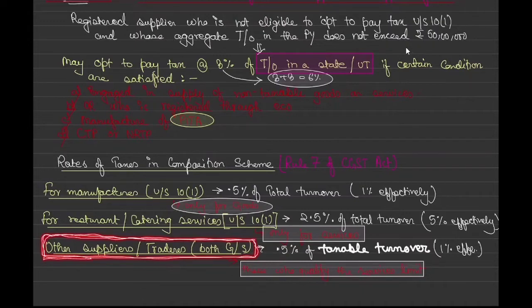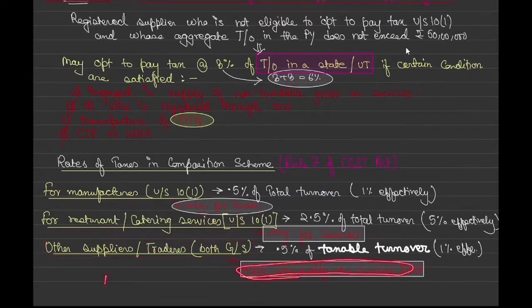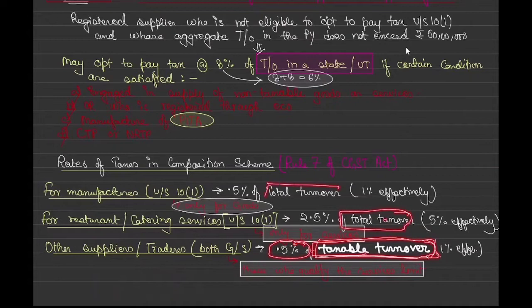Here it is written, those who qualify the service limit of 10% or 5 lakh, and get registered under section 10(1), for them 0.5% is there, but of taxable turnover. Have a mark on this word. Everywhere it is written total turnover, but here it is written taxable turnover.